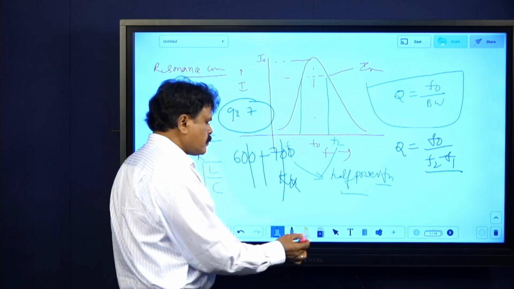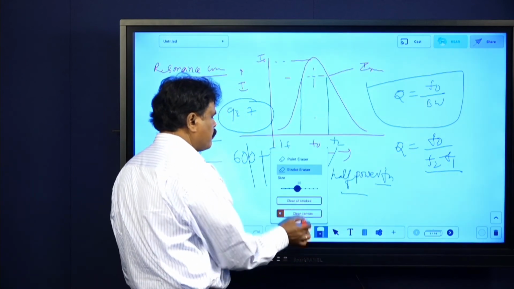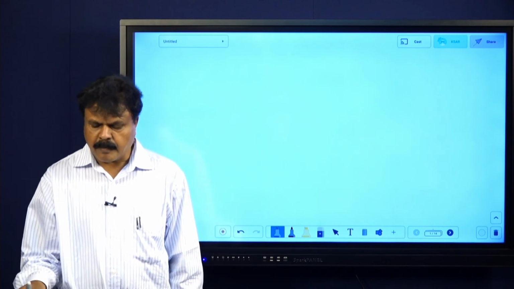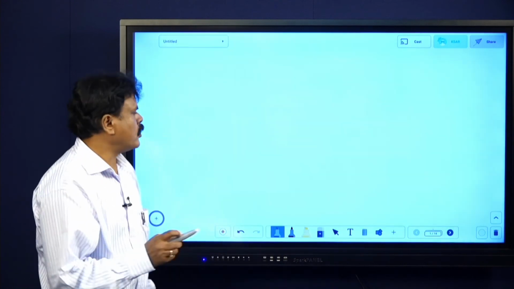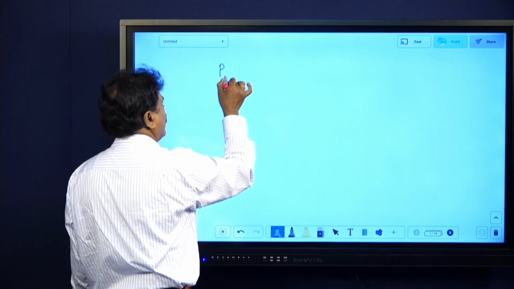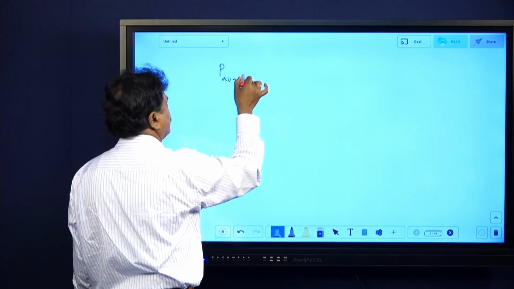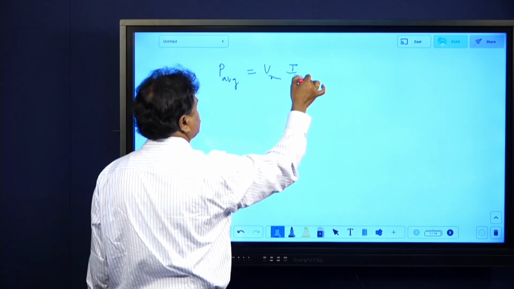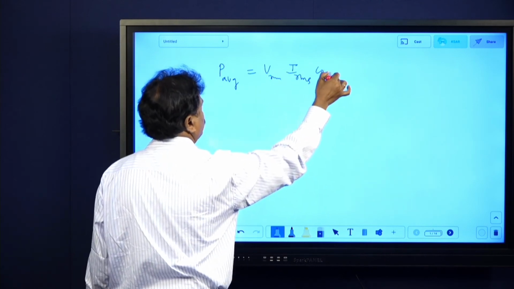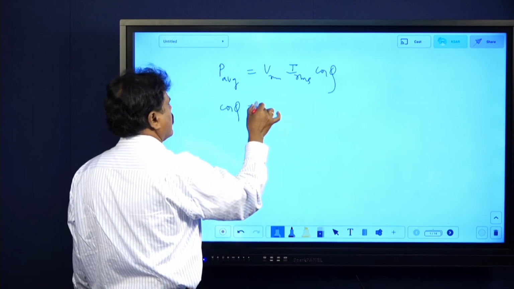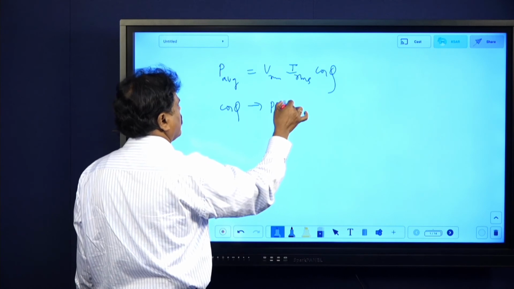Okay, now power dissipated in a circuit. Average power dissipated in an AC circuit is given by P equals Vrms Irms cos phi, where the term cos phi is called the power factor. Remember, cos phi is called the power factor.